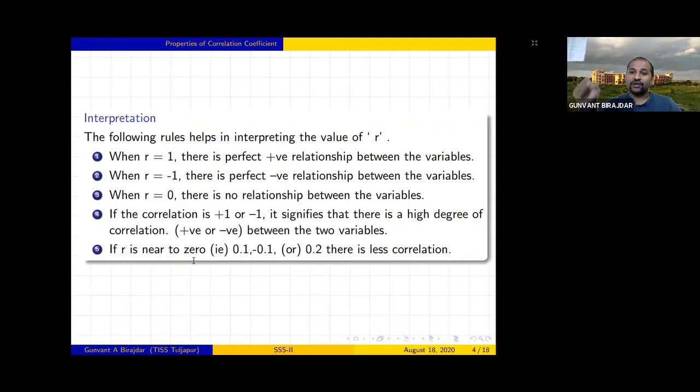If you try to find out this rainfall data of last week and COVID patients in the Tuljapur or Osmanabad district, and you do the calculations, you will get some r, and surely your r will be very close to either 0, or 0.1, 0.2, 0.3, something like that, or minus also, right? It shows that there is no relation between these two variables. So that is the interpretation of the value of r: based on r, how we can make a comment on data.